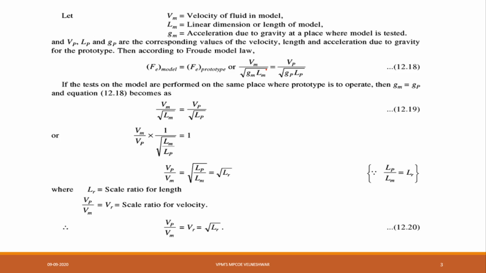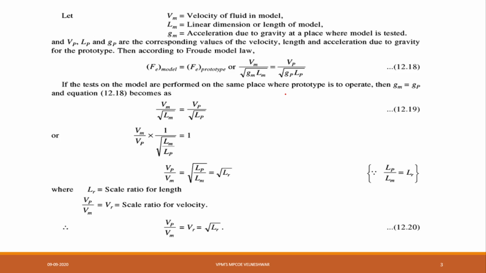According to the Froude model law, the formula is: Fe model is equal to Fe prototype is equal to Vm divided by the square root of Gm into Lm. Generally this is the standard formula. There is no derivation like this for it.